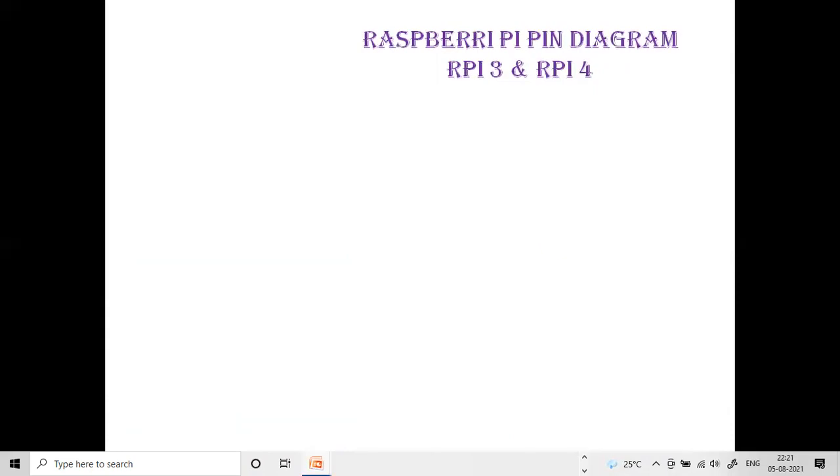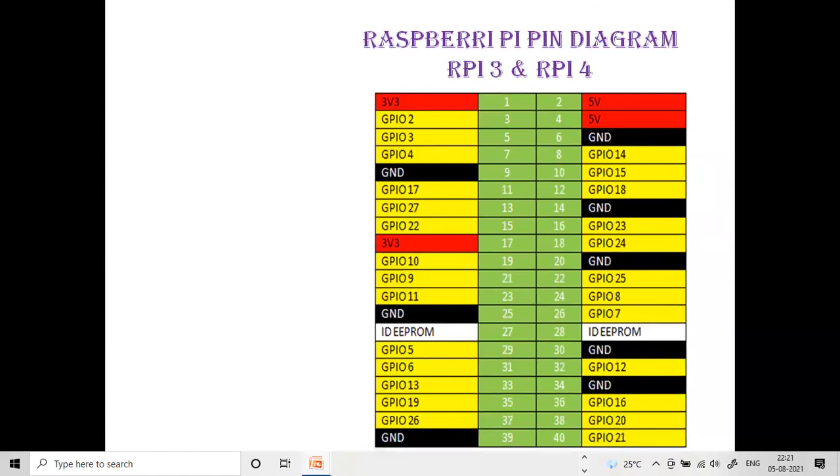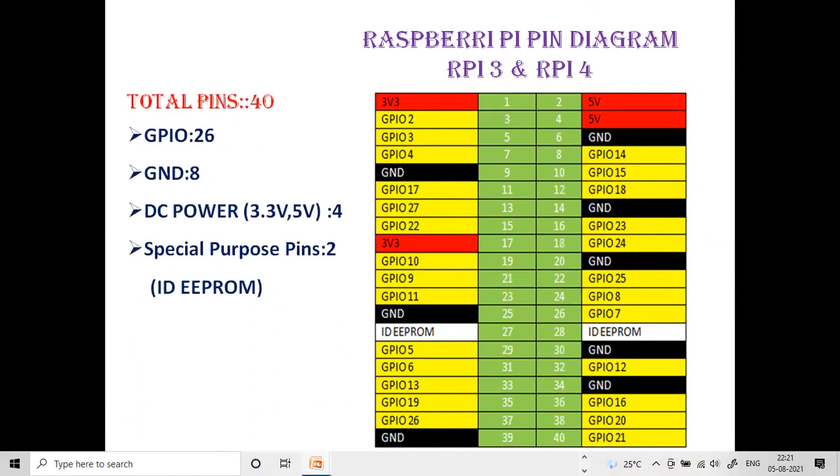Next one, coming to the pin diagram of this Raspberry Pi. The total 40 pins are there. So you can see here the Raspberry Pi 3 model and the Raspberry Pi 4 model, the pin configuration, it is everything same. Let us see the total 40 pins. Most of the pins are GPIO pins. So those are 26 pins, 26 GPIO pins are there. Starting from GPIO 2, GPIO 22 and GPIO 27.